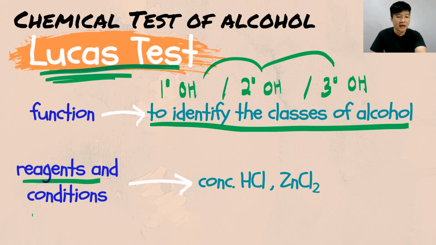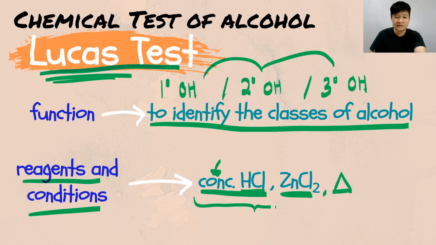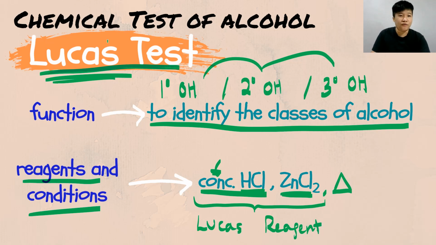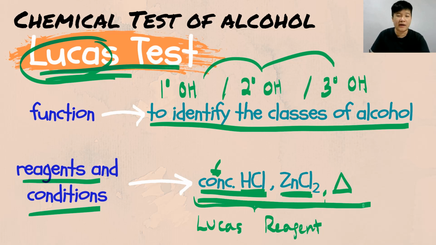The reagent and condition that we are going to use is your concentrated hydrochloric acid. Bear that in mind, your hydrochloric acid must be concentrated. And also your zinc chloride, ZnCl2. And sometimes we need the presence of heat, so heat is optional over here. It depends on your alcohol and the classes of alcohol. Bear that in mind, this is what we call your Lucas reagent. So for the Lucas test, the reagent and condition is concentrated hydrochloric acid, zinc chloride, and heat.